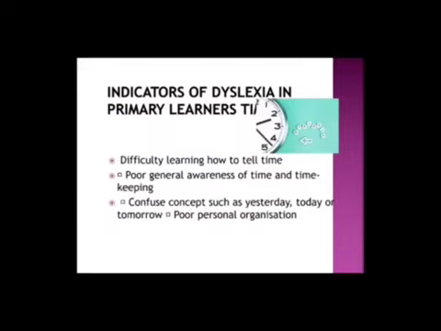Next are the indicators of dyslexia in primary learners about time. The children having dyslexia find it very difficult to learn how to tell time. They may have poor general awareness about time and timekeeping. Then they have confused concepts such as yesterday, today or tomorrow. They don't know what is going to happen next. Also they have poor personal organization. So these are some difficulties when they learn about time.